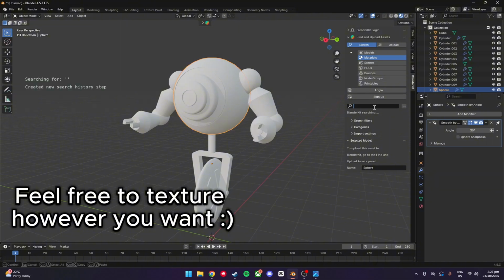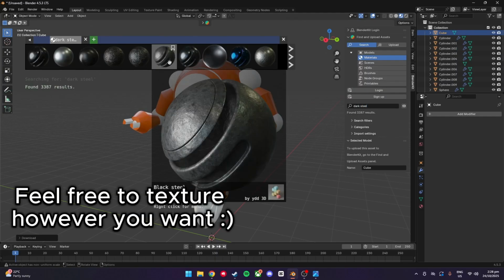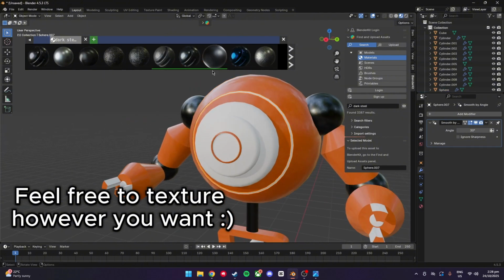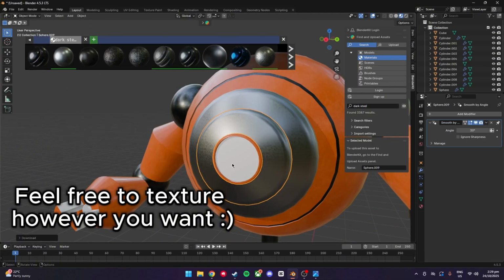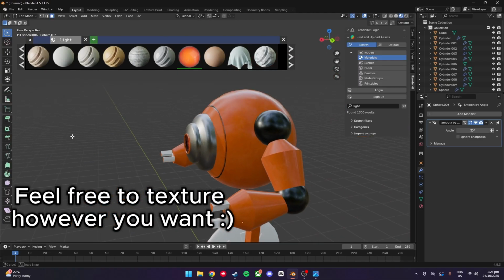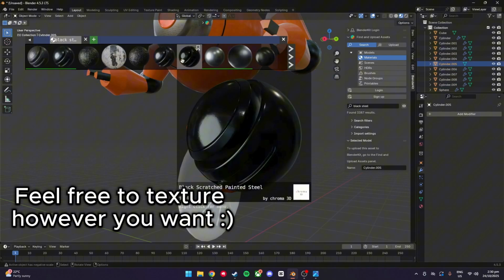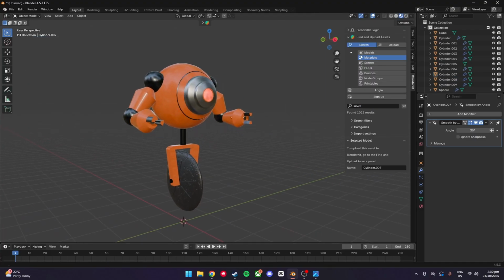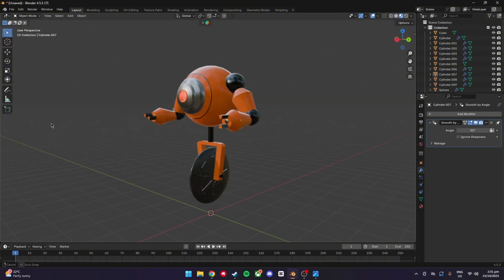There's so many different ways to color things. And that is how you make a robot in Blender. Very easy, it's very simple.